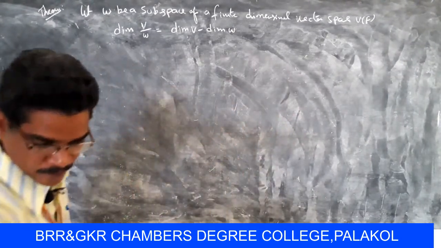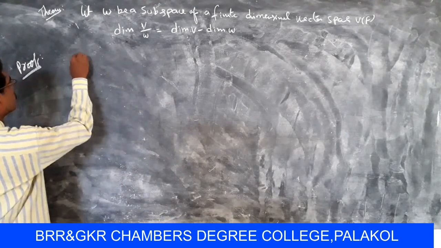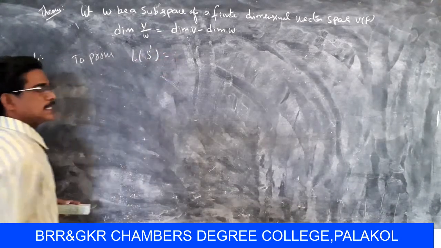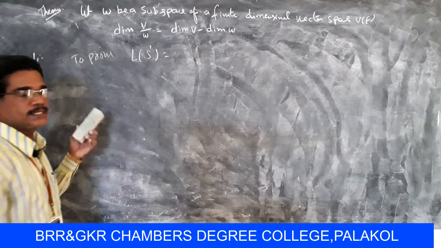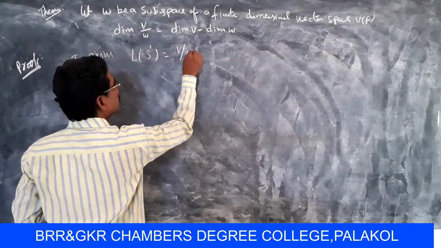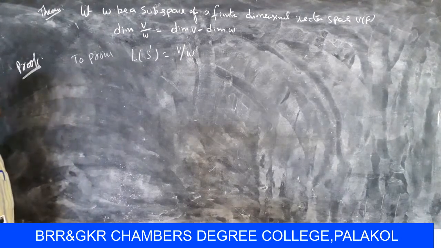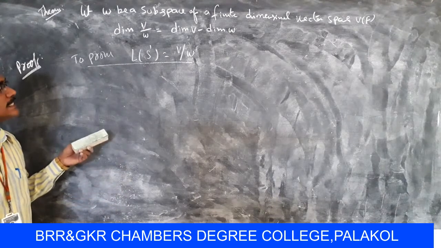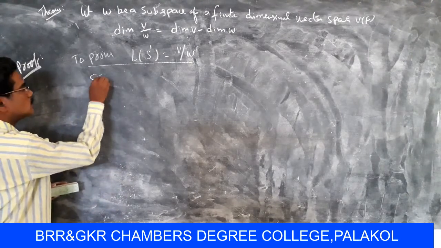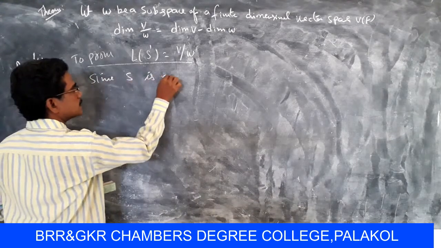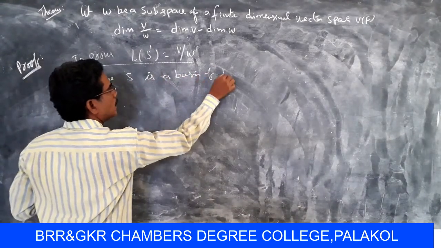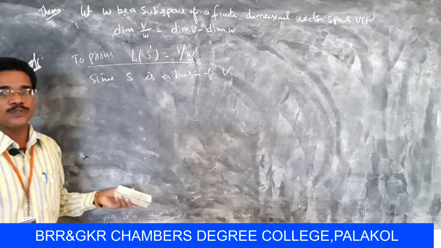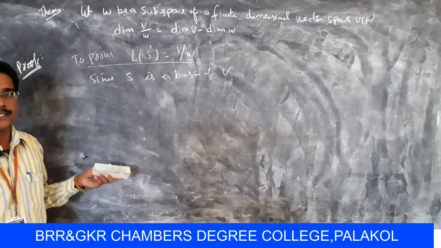now to prove L of S dash, that means the linear span of S dash, equal to the quotient vector space, that means V by W. So to prove that L of S dash equal to V by W, since S is a basis of V, suppose let alpha belongs to W, it can be expressed as a linear combination.